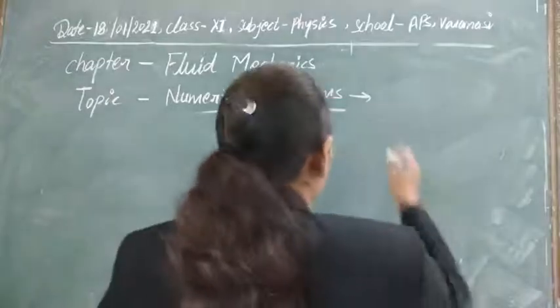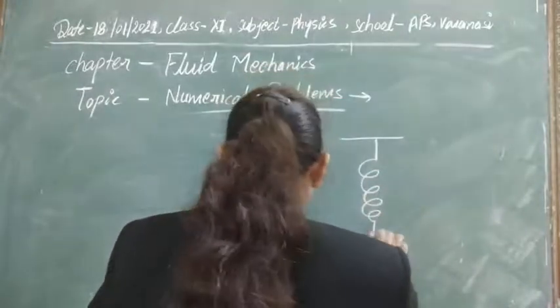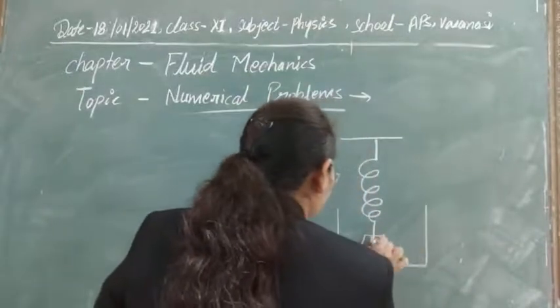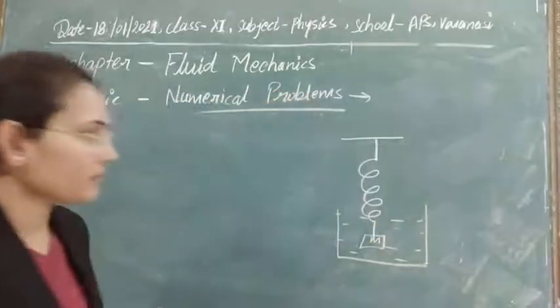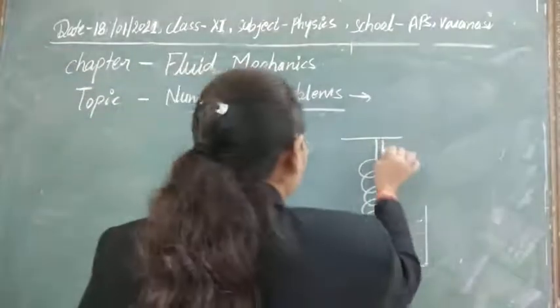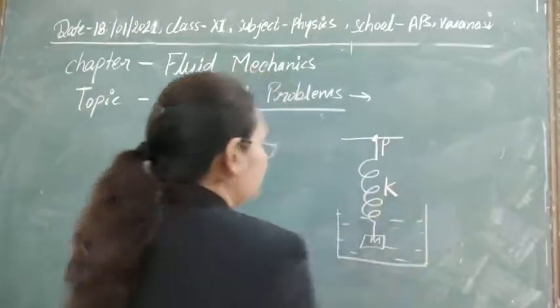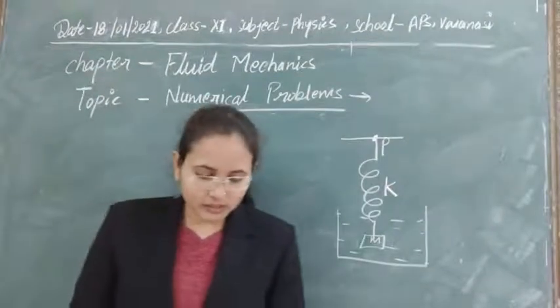Let's see the figure. Here we have a spring, and a mass is suspended with it inside the liquid. The stiffness, meaning the spring constant, is given as K.